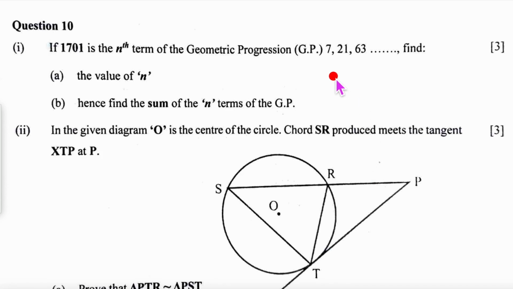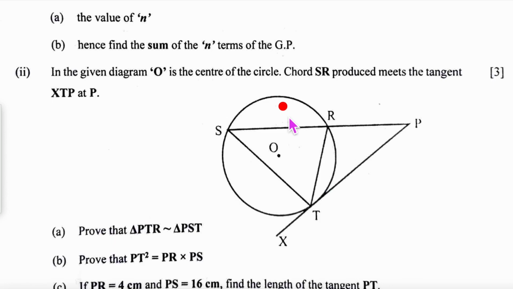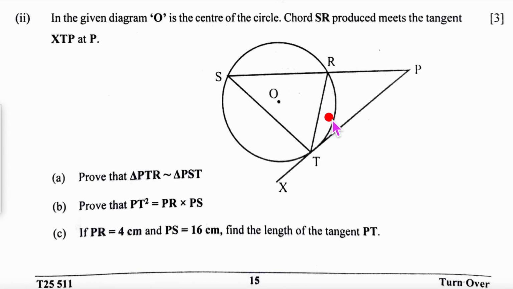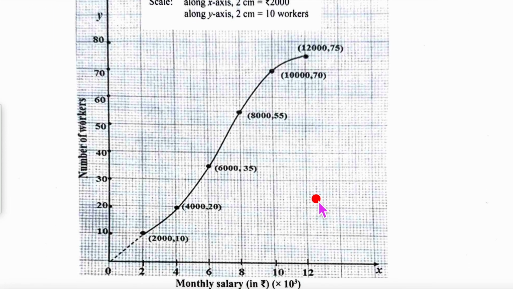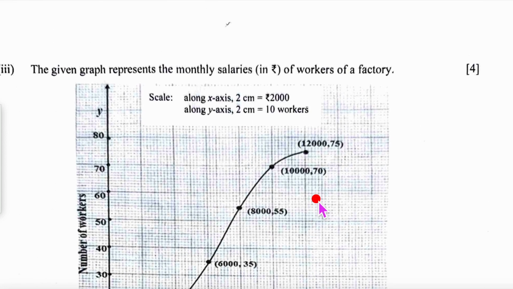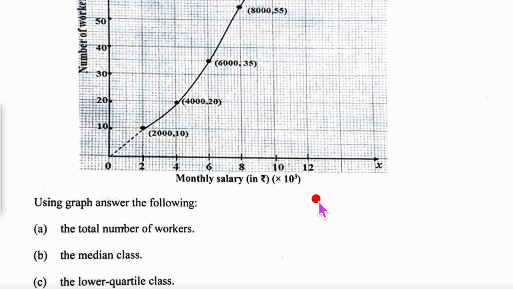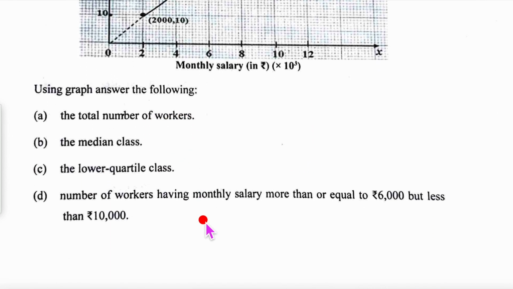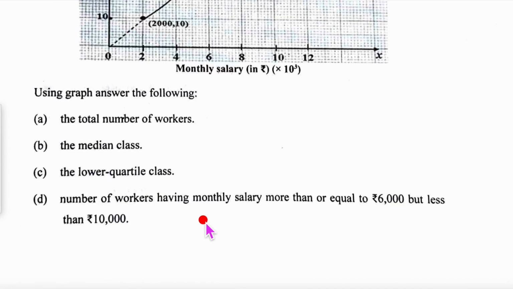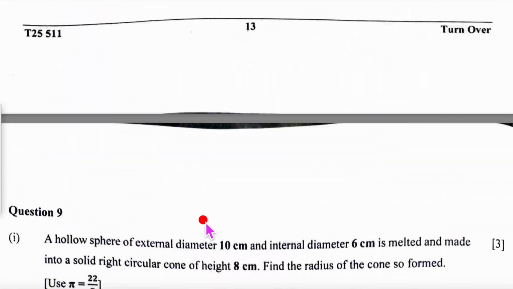I'm glad that circle questions are not too difficult. This is the nth term here. This one also is similarity and circles. I think it's a good paper. And they are not asking you to draw the ogive. They have given it ready-made for you. All you have to do is identify this. I think the paper could not have been easier. Fine.